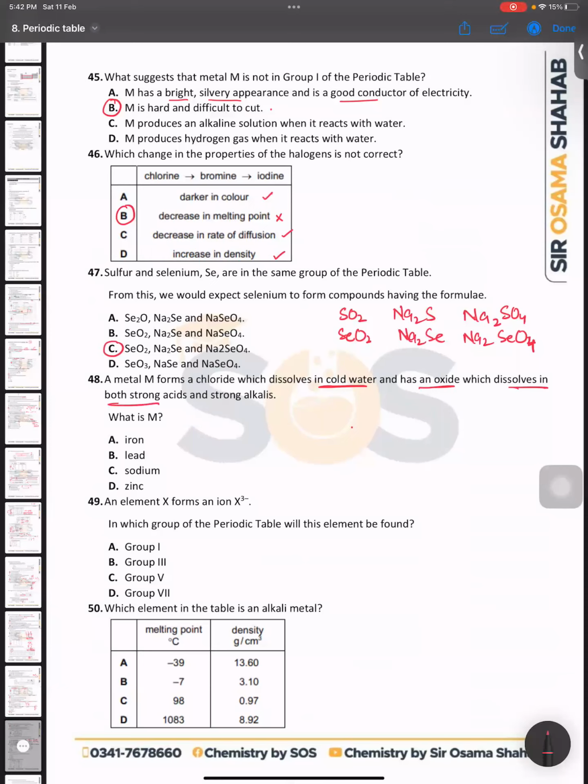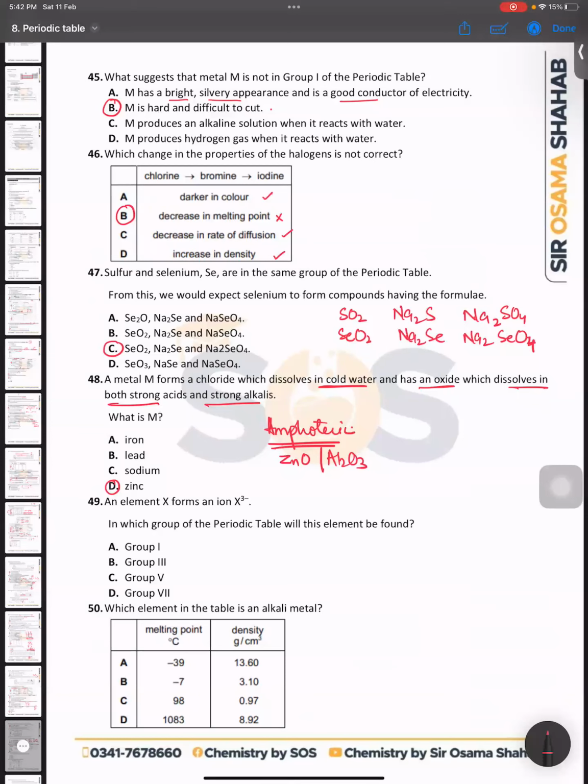Okay. Then a metal M forms a chloride which dissolves in cold water and has an oxide which dissolves in both strong acids and strong alkali. So it should be zinc. You need to remember that amphoteric oxides can react with both acids and bases, and these are only zinc oxide and aluminum oxide. Right now we don't have aluminum over here, so the right answer would be zinc.